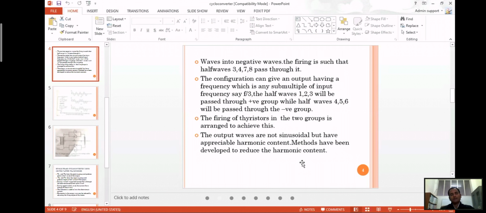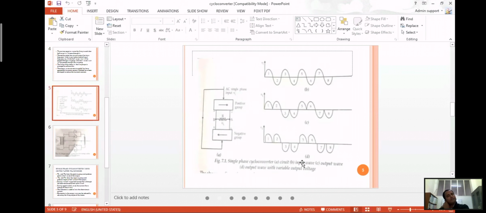So it contains harmonics because we're dealing with AC. This can be any number, positive or negative. It depends on the frequency level. What should be the base? If it's f by 3, 1, 2, 3 will be in the positive half group, and 4, 5, 6 will be in the negative half group. If it is f by 2, then 1 and 2 will be in the positive group, and 3 and 4 will be in the negative group.